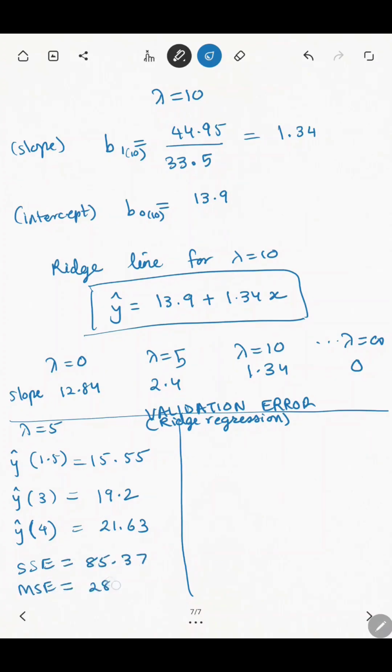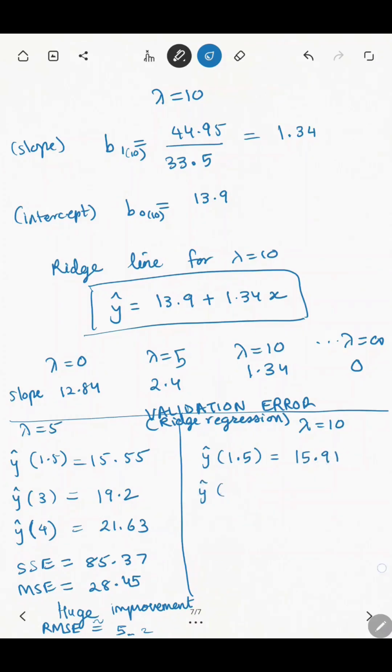Now, sum of squared error is 85.37, mean squared error divided by 3, so 28.45. And root mean square error, if you calculate, it will be close to somewhere between 5 to 6, but mostly close to 5. So there is a huge improvement in our model. Root mean square error has reduced from 18.65 just to 5 point something. And similarly, we'll calculate all the values for lambda equal to 10. The improvement will be even more significant.